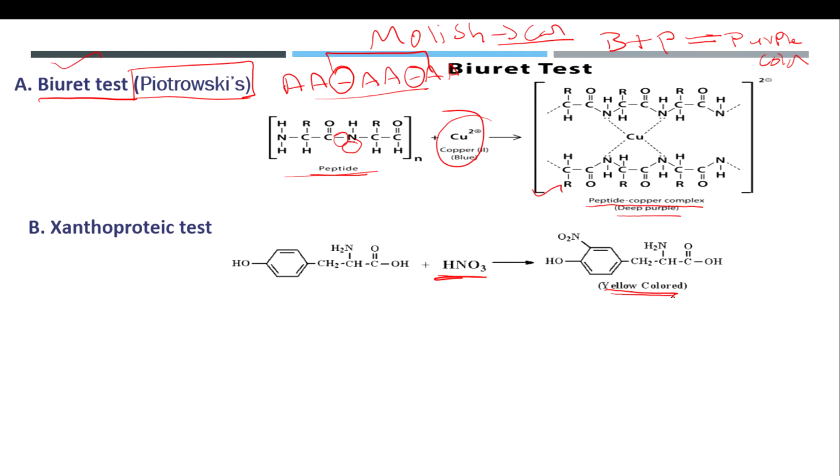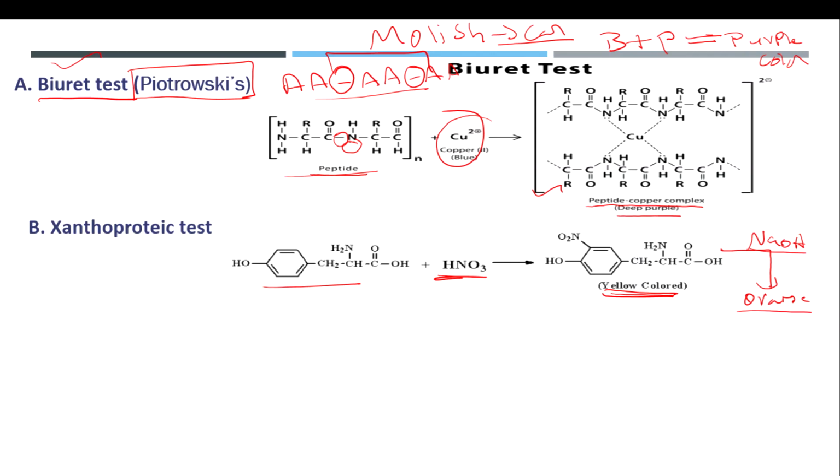So if you get a yellow color with this nitration reaction, it can be confirmed by dissolving this solution in sodium hydroxide, which will give an orange color. So there is a confirmation again. First of all, the xanthoproteic test means sample plus nitric acid. If it produces yellow color, that is a confirmatory test for the presence of aromatic amines. If it needs to be confirmed further, then you need to add sodium hydroxide. If it turns orange in color, then the confirmation can be done.